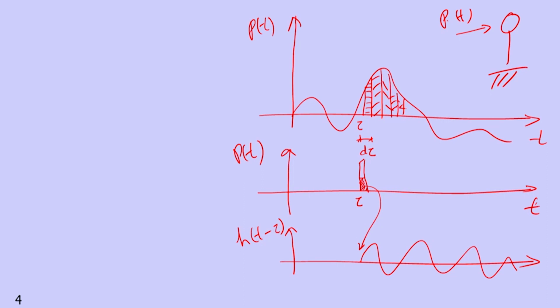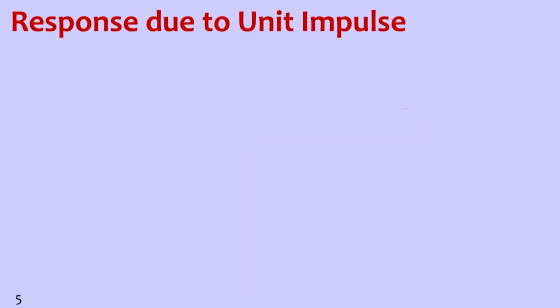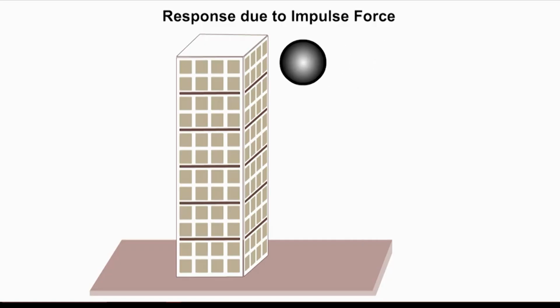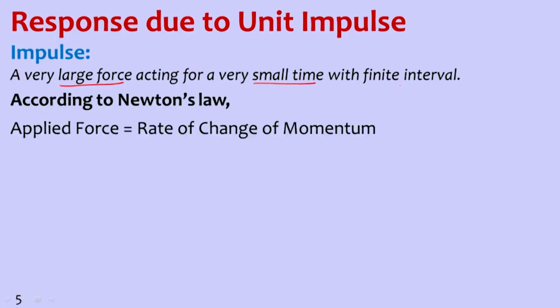Let us continue. Response due to unit impulse: a very large force acting for a very small time, with a finite time interval. According to Newton's law, applied force is equal to rate of change of momentum.